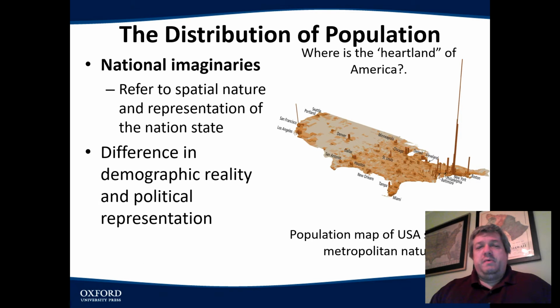That also comes into play when we talk about the demographic reality of political representation. So a good example is the American election. The last presidential election, 2016, Donald Trump became president, even though fewer people voted for him than his rival Hillary Clinton. How does that happen? In America, we vote by state. You actually don't vote for the president in this country when you vote. What happens is you vote for somebody in your state who is pledged to vote for that person. And each state has a set number of votes. So every state has a number of votes in the presidential election, and whoever gets that number of votes wins.